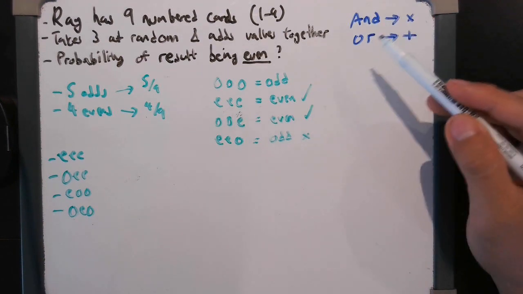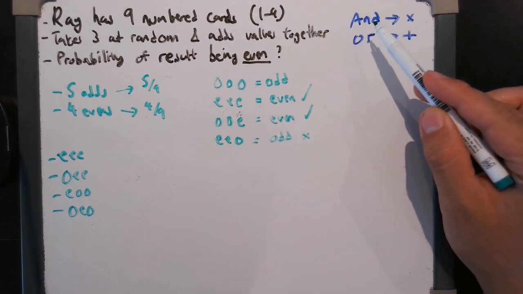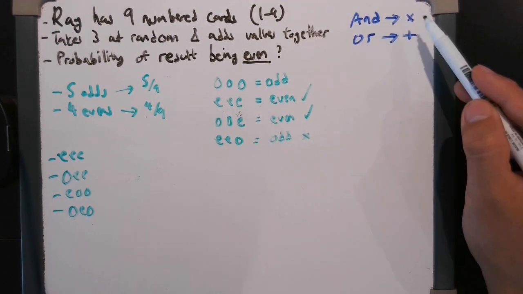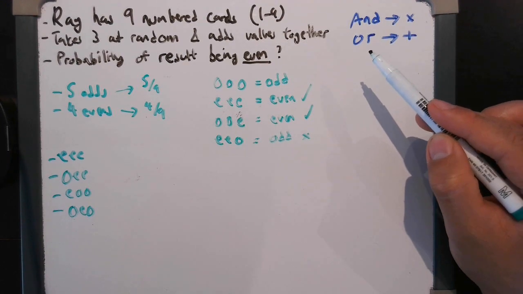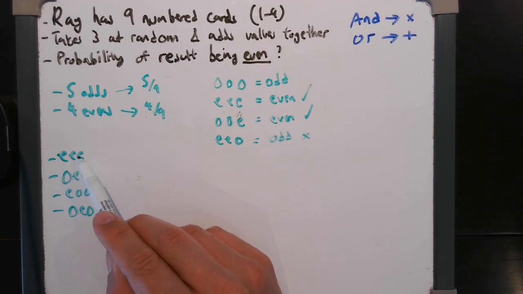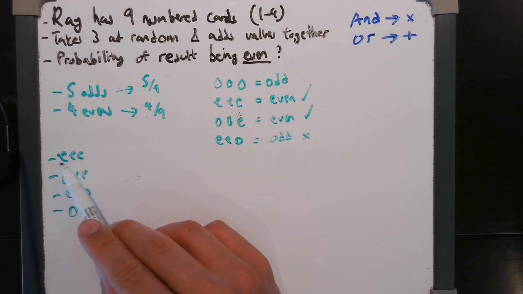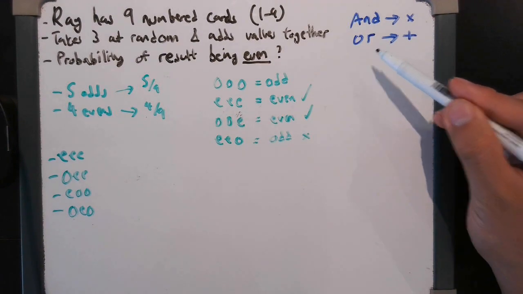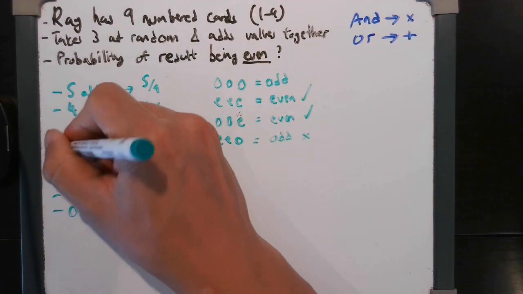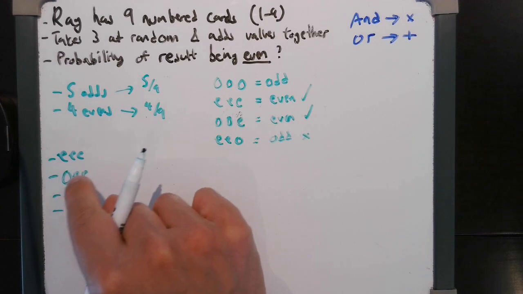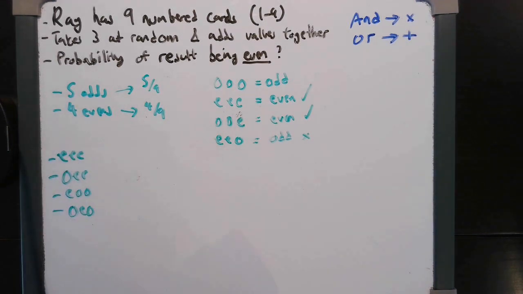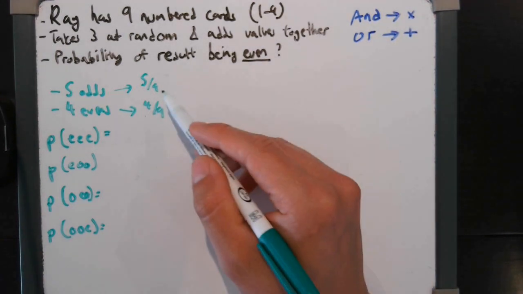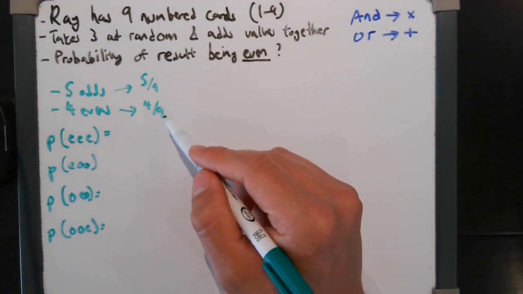The only prerequisite knowledge we need here is that the probability of scenario A and scenario B is found by timesing them, so here it will be E and E and E, for example, O and E and E. So you times the individual probabilities, and for the overall probability it is plus. So within these scenarios you multiply them, and once you have each individual scenario, you just add them. Okay, so let's find these individual probabilities. And remember, these are starting probabilities, so they're going to need to change.